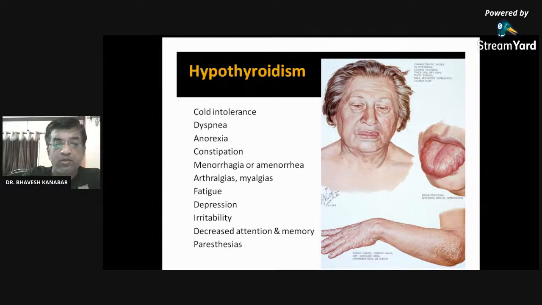Write down what is the relation of T4 and T3. We have discussed which is more potent, T4 or T3. Okay, now I'm getting replies. T4 converts to T3. Yes, Nikita, T4 is 5 times more potent than T3. Kamali, T4 is 15 times more than T3 in our body. Yes, very nice.